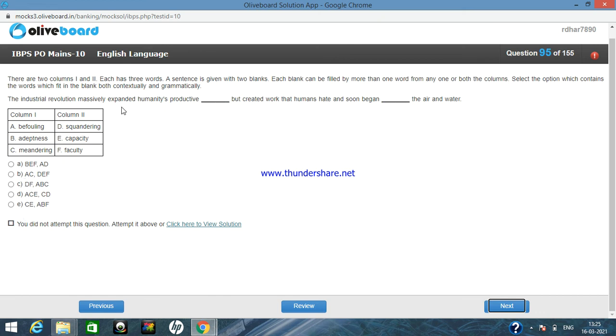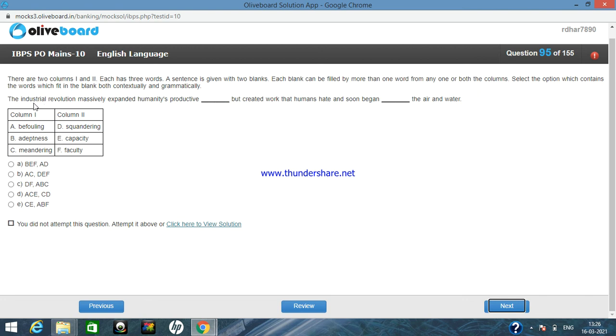Now the industrial revolution massively expanded humanity's productive squandering. So squandering means wastefulness or prodigal. So it can't massively expand squandering, so it will also not be logically correct. So we eliminate option number C also. Now we are left with only option number A and option number E.